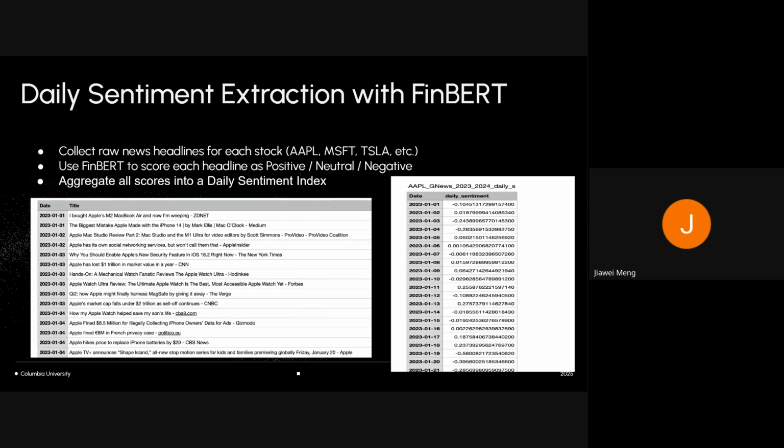Next, Ziyang will talk about the FinBERT and the sentiment score.